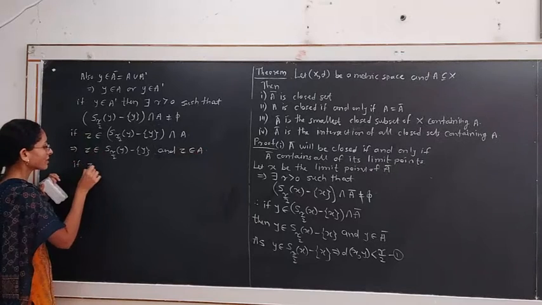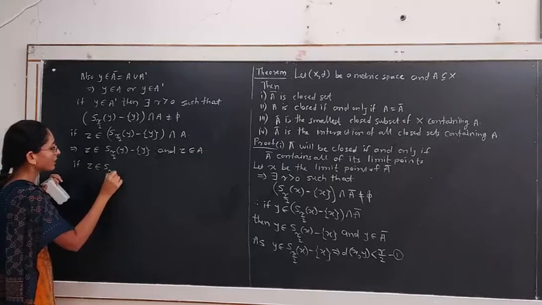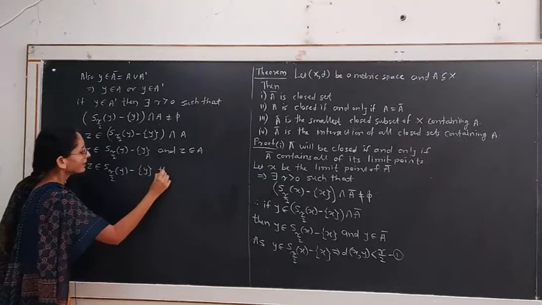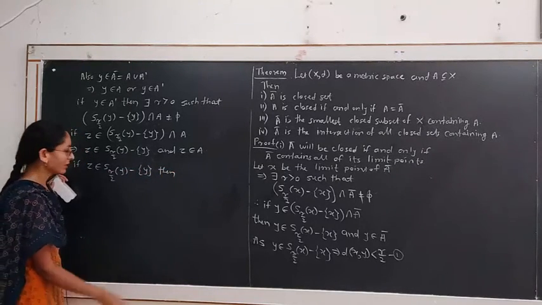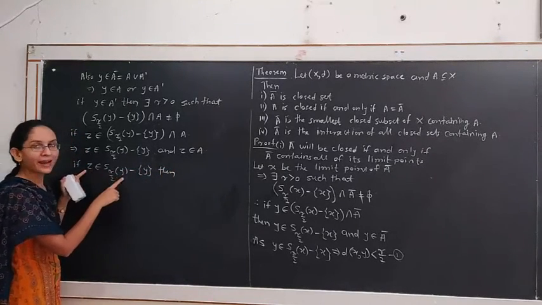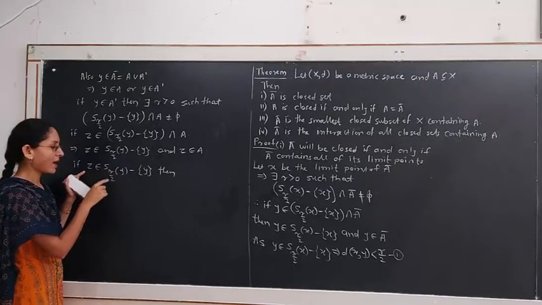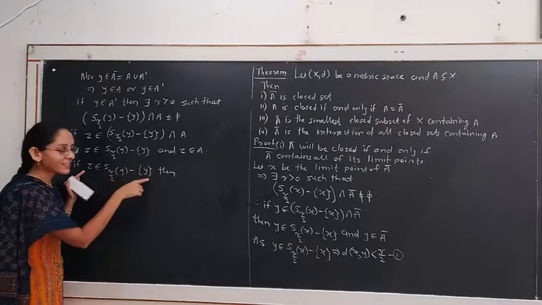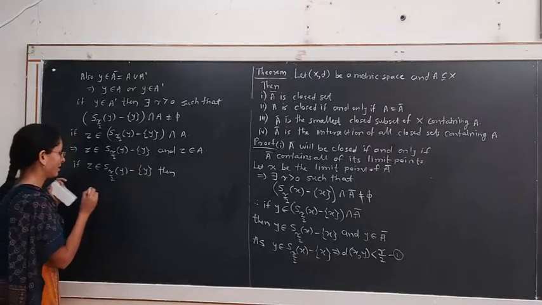If z belongs to S_{r/2}(y) minus {y}, then by definition of open sphere, the distance between y and z is strictly less than r/2, because z is the point of the sphere which is distinct from its center.